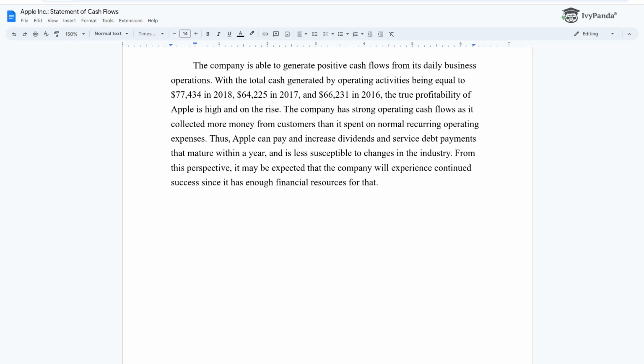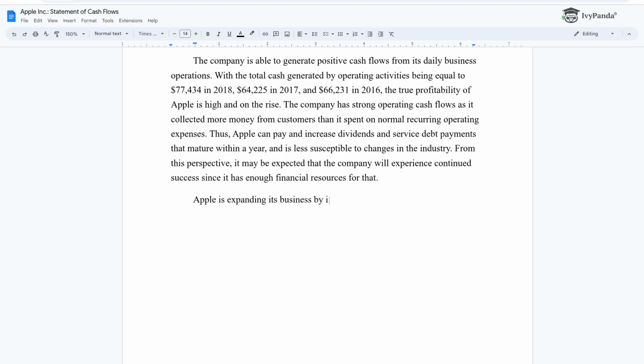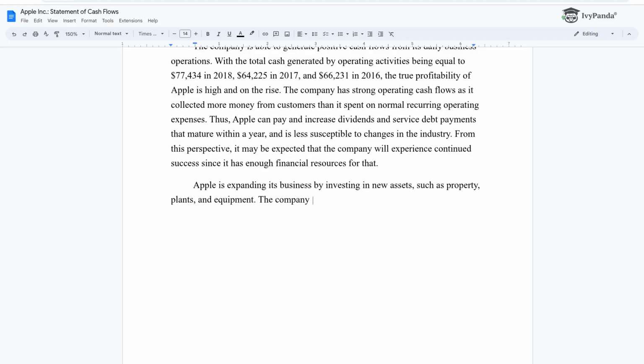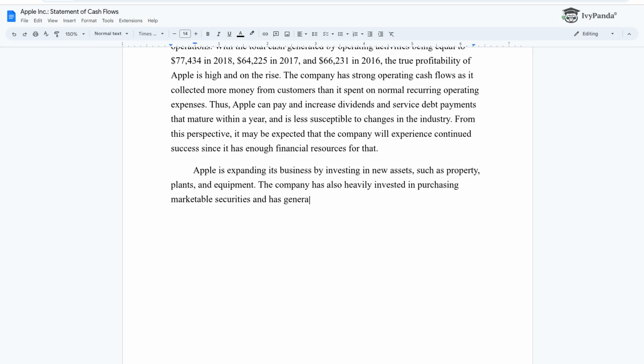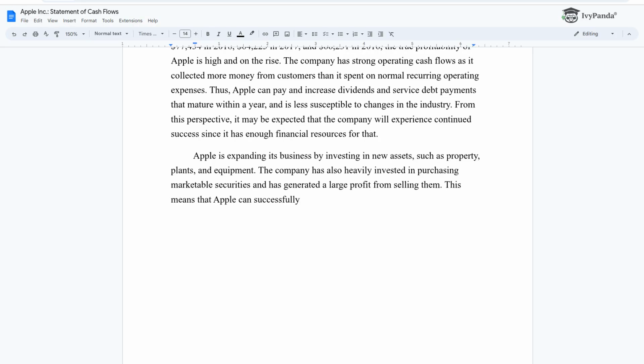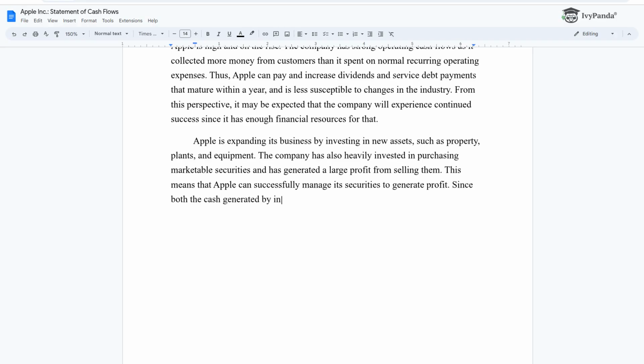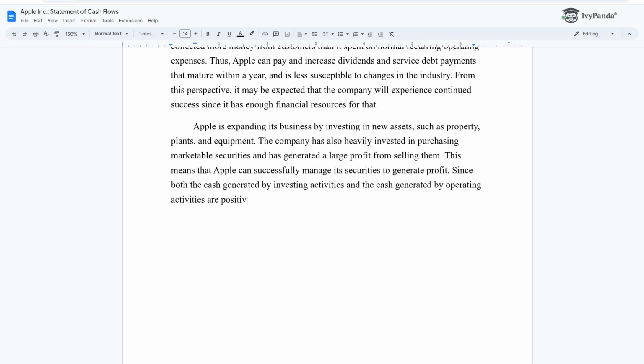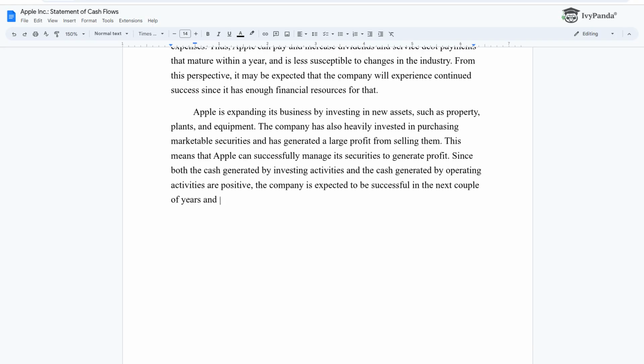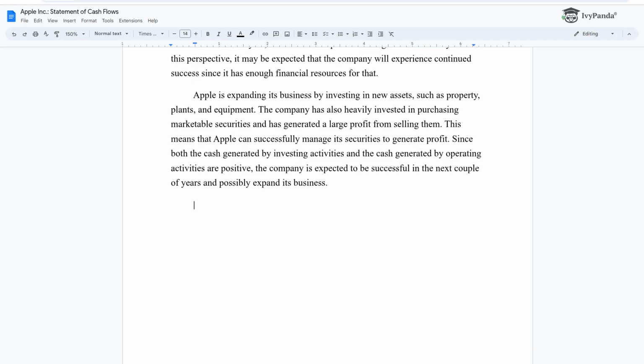Apple is expanding its business by investing in new assets, such as property, plants, and equipment. The company has also heavily invested in purchasing marketable securities and has generated a large profit from selling them. This means that Apple can successfully manage its securities to generate profit. Since both the cash generated by investing activities and the cash generated by operating activities are positive, the company is expected to be successful in the next couple of years and possibly expand its business.